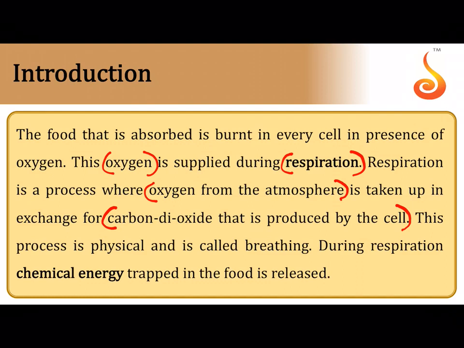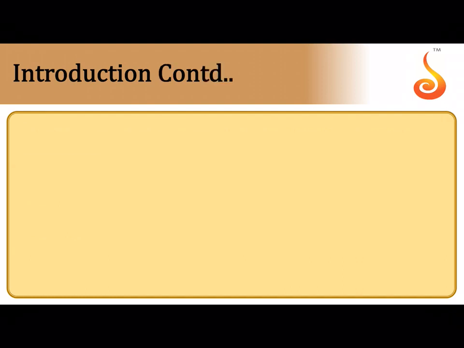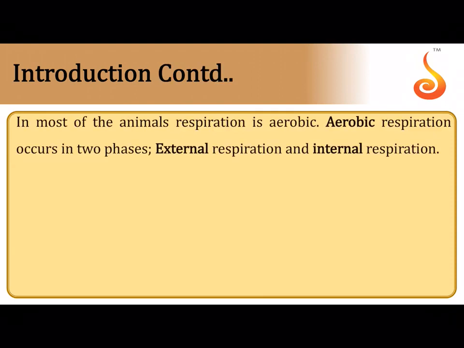Ultimately, in breathing, what is the goal? We exchange the respiratory gases, that is oxygen and carbon dioxide. Okay? Now, you all are aware of the two types of respiration. Since we are dependent upon oxygen, since our body cells utilize oxygen, we say that the type of respiration we exhibit is aerobic respiration. Now, in aerobic respiration, there are two phases. One is referred to as external respiration and one is referred to as internal respiration.